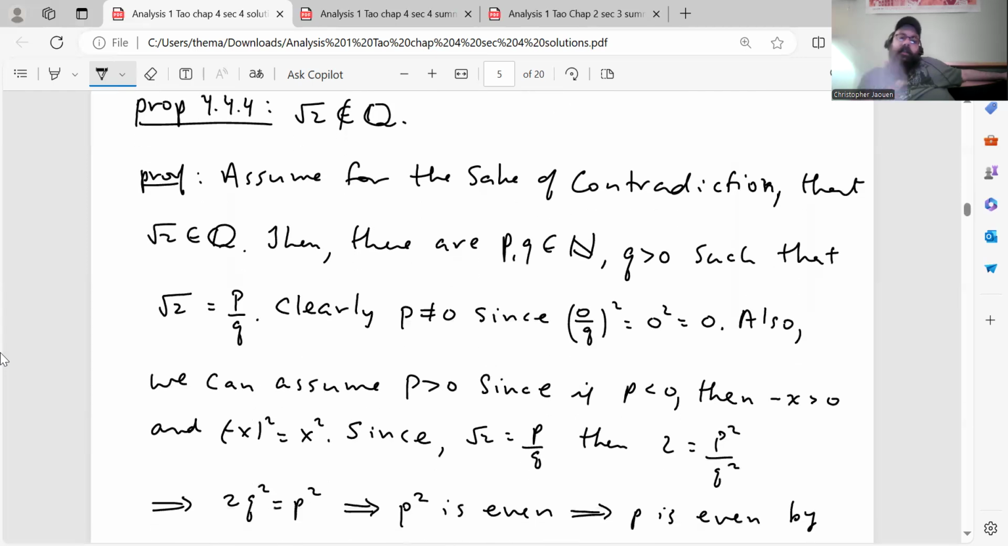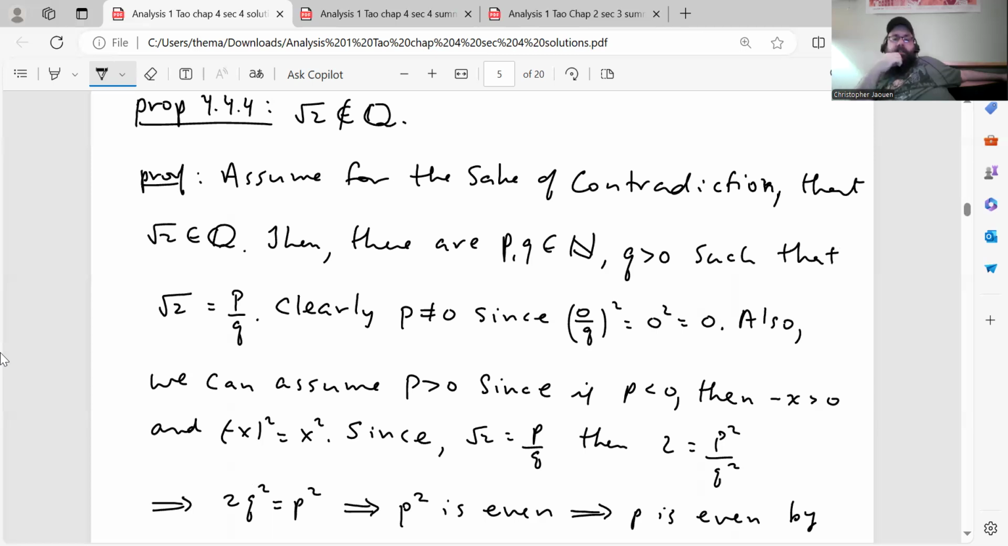All right, and then here's the proposition. Like I said, he actually does this in the book, but now we have the lemmas that we need proved, so we can just go through the proof completely. So let me just restate the proposition. Square root 2 is not a rational number. So assume for the sake of contradiction that square root 2 is rational. Then there are natural numbers p and q greater than 0, such that square root 2 equals p over q.